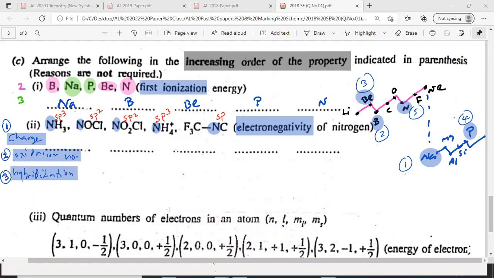Okay. Now initially you can categorize like this: ammonia, NH4 plus, NOCl, NO2Cl, CH3. Can you all post the answer to chat?